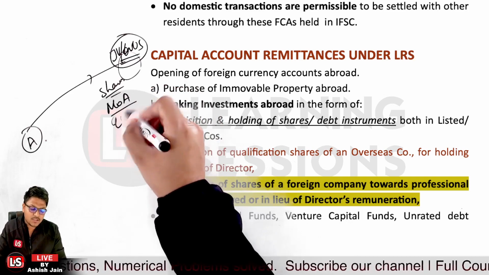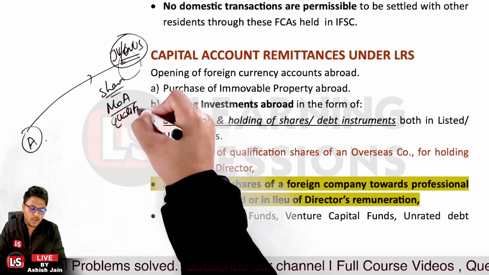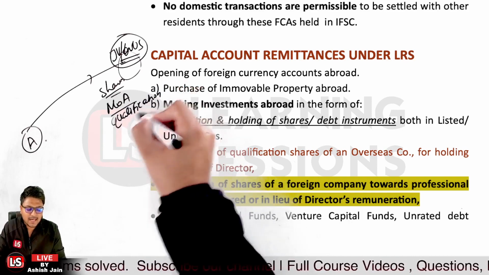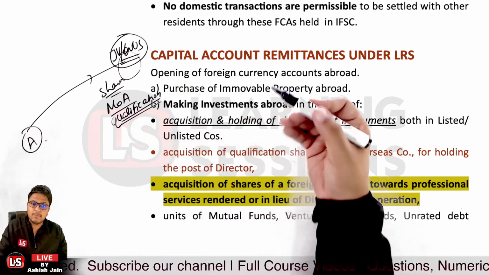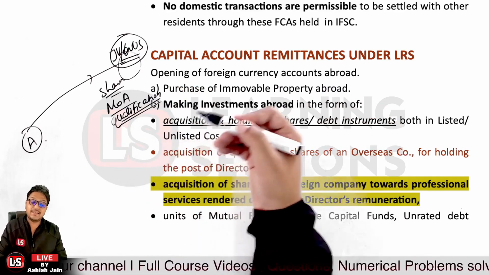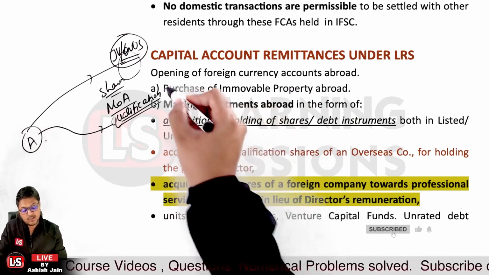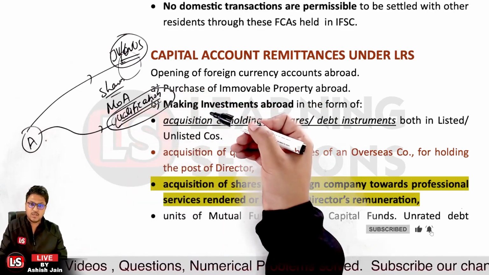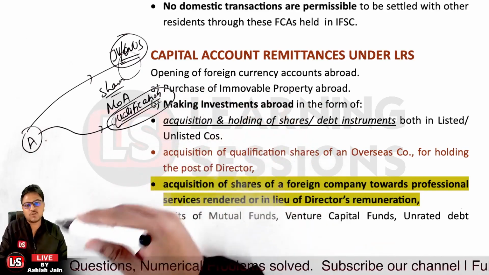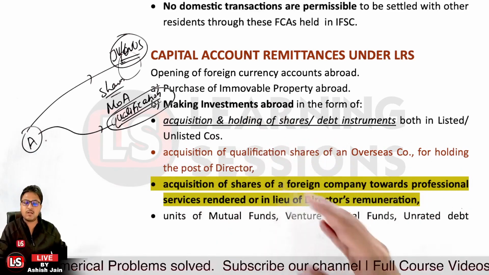Now what are qualification shares? If you want to be a director, you must have a certain number of shares, and only then will you qualify as a director. So if you want to be a director, you must purchase such an amount of shares. That's related to qualification shares. So if you want to acquire the qualification shares, you can remit the money for the same.